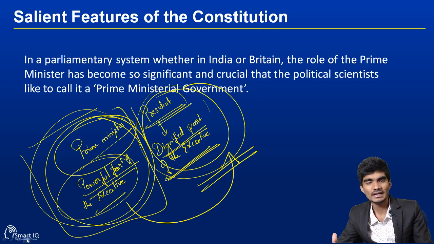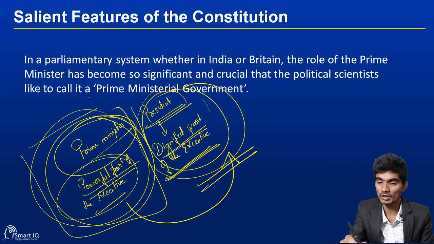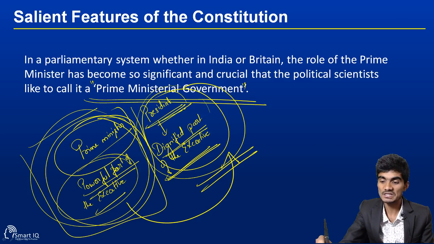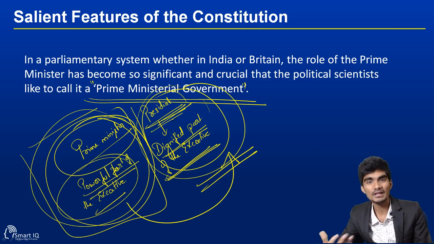If you observe this parliamentary form of government, more power is vested with the real executive, and the real executive leadership is taken by the leader of the house, that is the prime minister or chief minister. To put it in simple words, the parliamentary form of government is also called the prime ministerial form of government, because the president is just a nominal executive who is abided by the advice of the real executive.